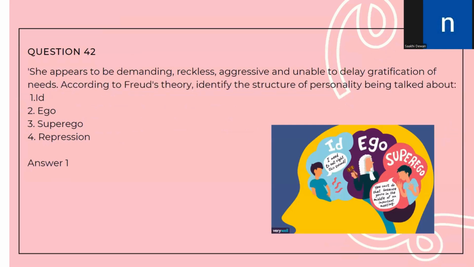Question 42. She appears to be demanding, reckless, aggressive, and unable to delay gratification of needs. These are all characteristics of id, ego, or superego. So, three components of personality were given by Freud: id, ego, and superego. So, id is the one that is demanding, reckless, and unable to delay gratification of needs. It demands immediate gratification of needs. So, the structure of personality that is being talked about here, according to Freud's theory, is id. So, the correct answer is option number one.